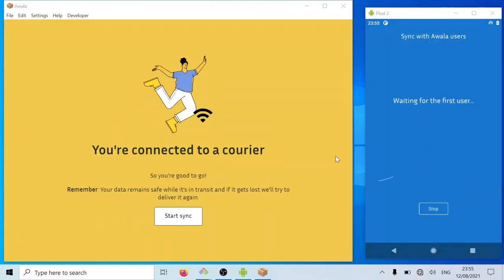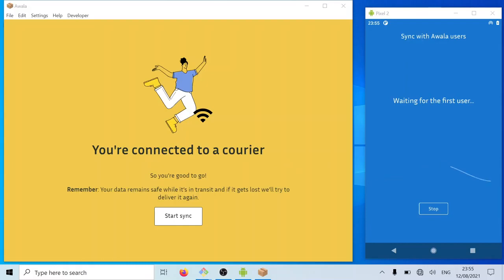And as you can see, Awala detected that connection. And as you may have noticed, I already had the Wi-Fi password stored, but if you didn't, then you will have to enter it at that point. So now we are ready to synchronize data with the courier.